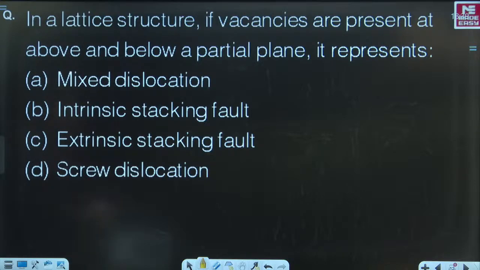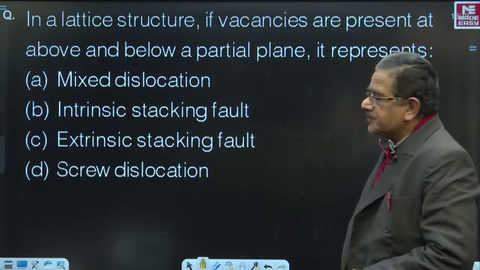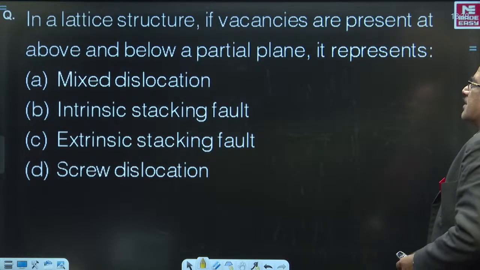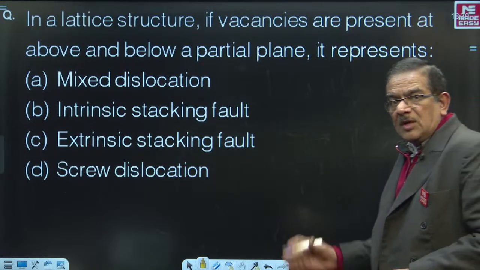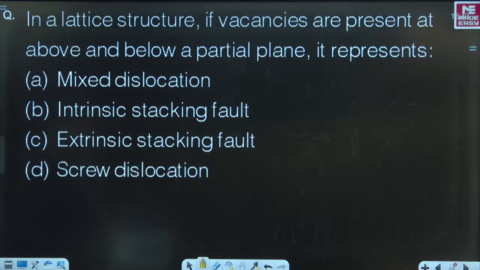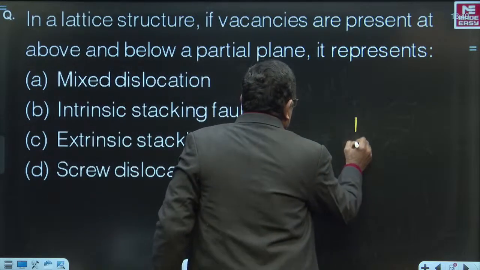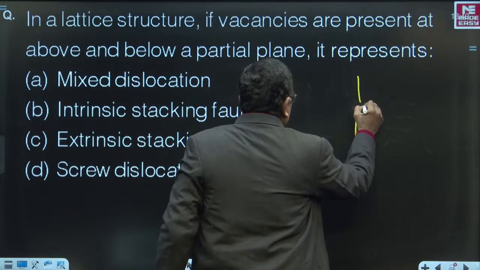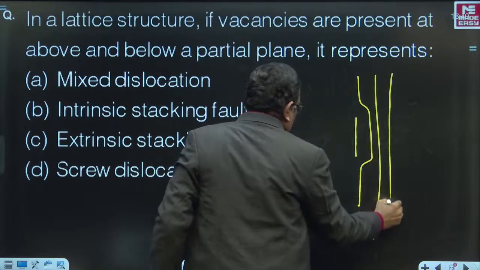Now, this is a very, very important question. Read this: in a lattice structure, if vacancies are present above and below a partial plane, what does it represent? Come on, I love to see the question answered by you. If there are vacancies present above and below a partial plane, that is how the diagram looks, right?